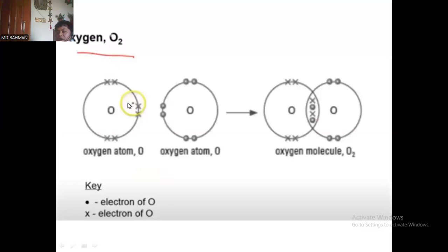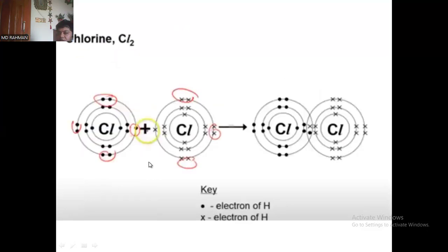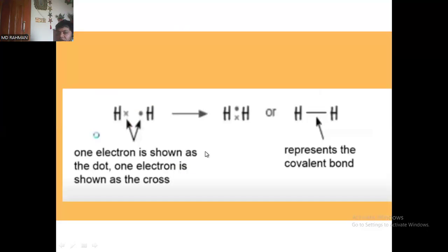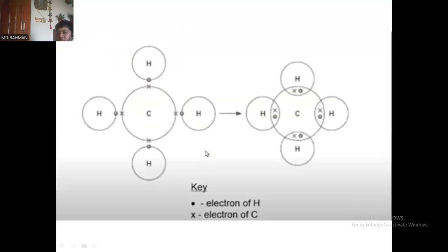Because oxygen has 8 electrons, oxygen is forming this two bond. This is a covalent bond, one covalent bond, one covalent bond. I hope you have understood this. If you have any questions regarding the formation of oxygen and the previous slide, chlorine and then hydrogen, let me know. I hope you have understood from the discussions.